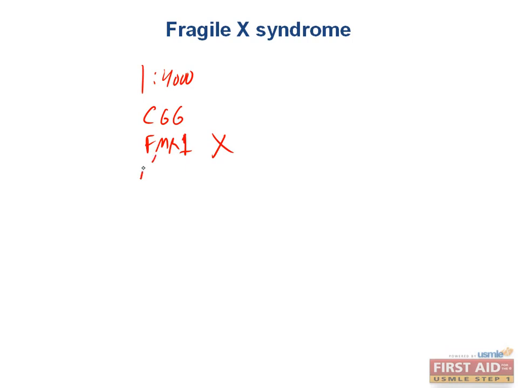This trinucleotide expansion ultimately results in increased methylation of the gene, which decreases expression of the gene and also affects the chromosome structure, which gives it a fragile appearance on microscopy. That said, nothing's actually fragile in this disease, so it's kind of a misnomer.